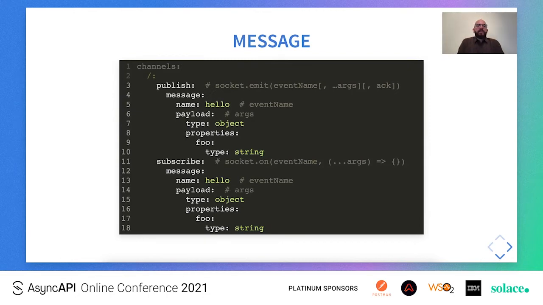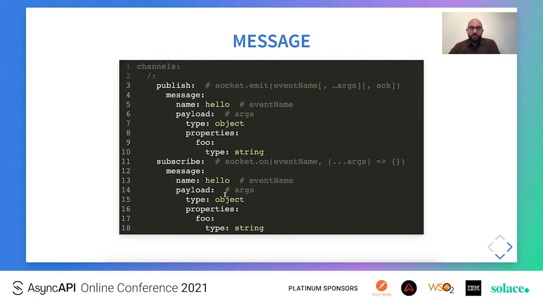So we see that under each operation, either publish or subscribe, there is a message field which defines a message object. And this is actually defining a Socket.io event that can be published or subscribed to under a given namespace. In this case, here on line 5, we have an event with hello being the event name and payload being the structure of data that can be emitted from the client. So this tells the client that under the main namespace, they can emit the hello event name using an object that has a foo field, which is of type string.